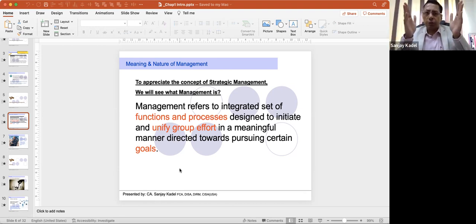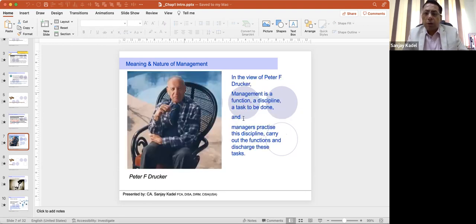If the chariot has to reach a particular goal or destination, all the four horses have to run in a unified manner. That is called unification of group effort in a meaningful manner directed towards pursuing certain goals. Then our friend is there, Peter F. Drucker. He's one of the management authors. He has provided certain viewpoints and concepts.